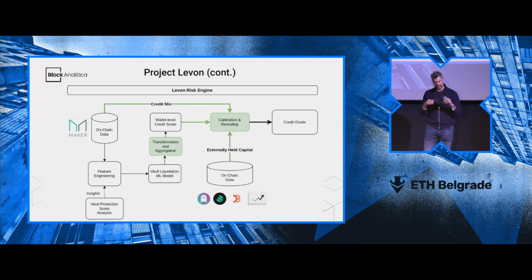And then on top of that ML model, we also apply certain heuristics based on our domain knowledge from years of experience in DeFi, such as credit mix, which is the riskiness of the underlying collateral, and externally held capital. Because, of course, given a certain collateralization ratio, or the protection against a certain price drop, if the wallet has a lot of capital elsewhere, they can use that to repay their debt or increase their collateral, and through that improve their collateralization ratio. And when we bring all this together, we get this credit grade, which is the final output of the methodology, and also something that you can see in the product.